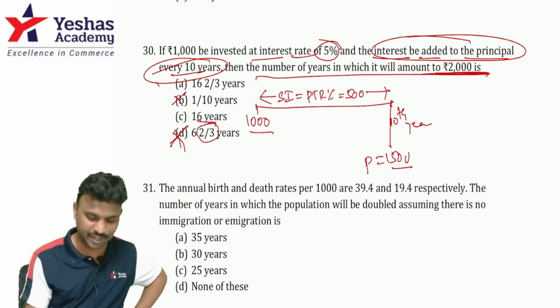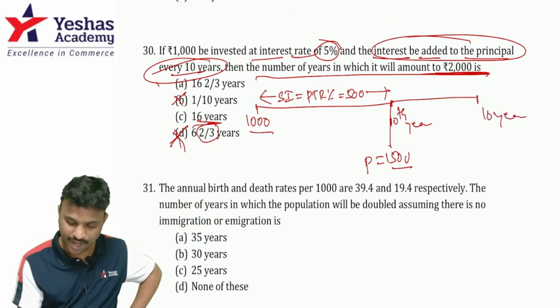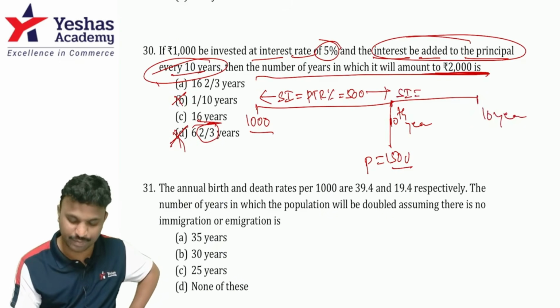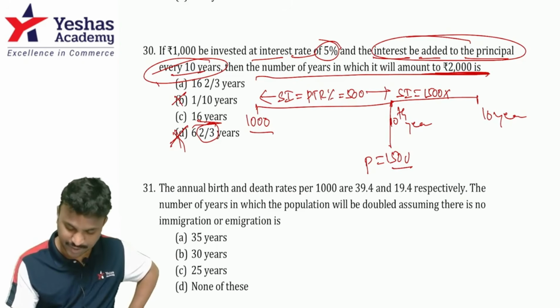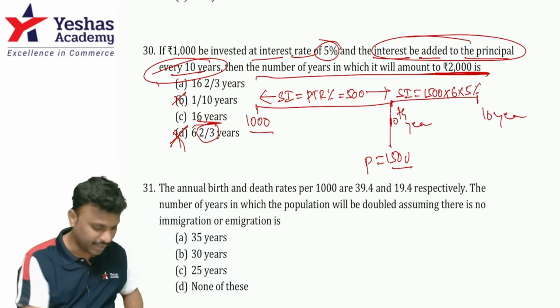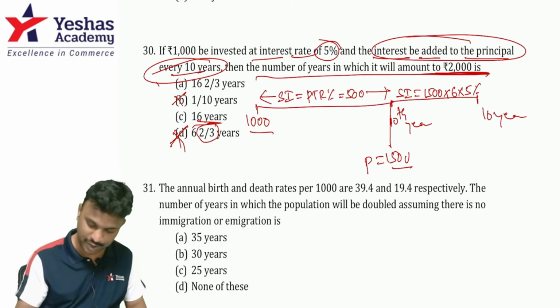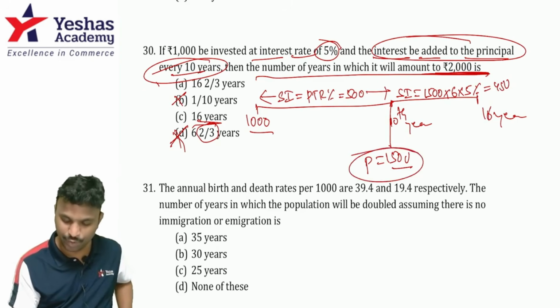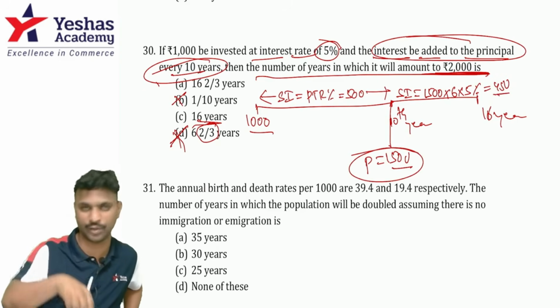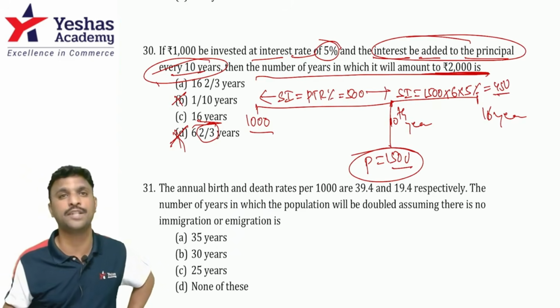So is it possible in 16 years? Let's compute. 16 years means another 6 years, correct? For another 6 years I have to find out SI, because principal is 1,500 for the next duration. That means the next 10 years, and time is 6 years, and rate of interest is 5% only. So 1,500 into 6 into 5% fetches me 450. Now at the end of the 16th year, 1,500 is the old principal plus what gets added, 1,500 plus 450 is 1,950. So in 16 years, exactly, it's not becoming